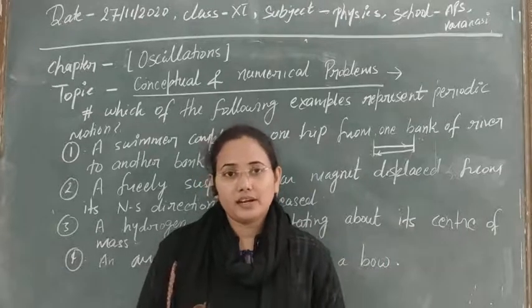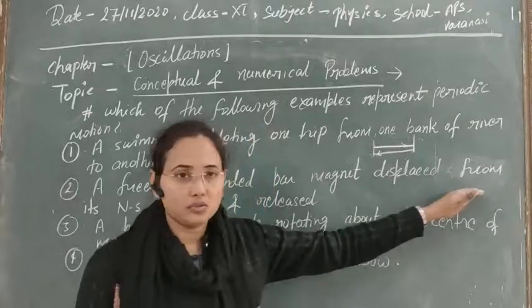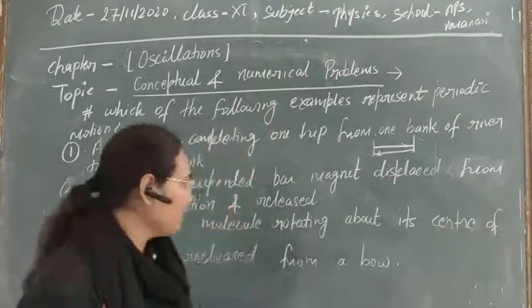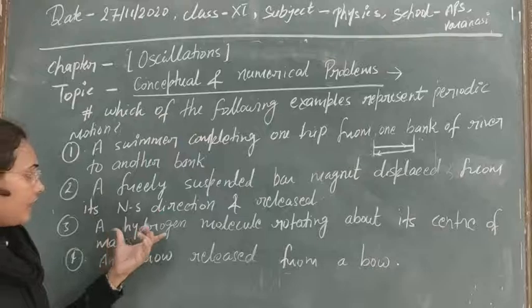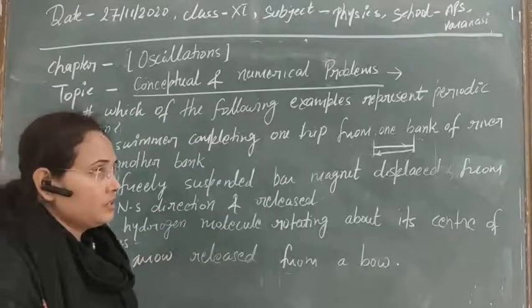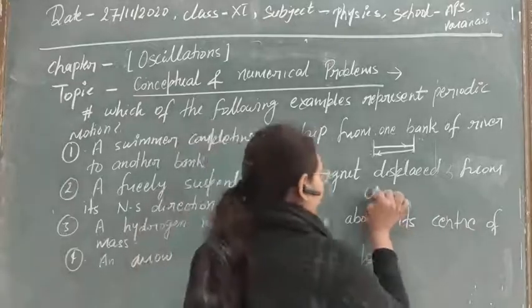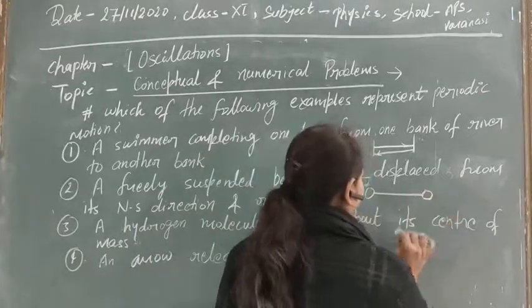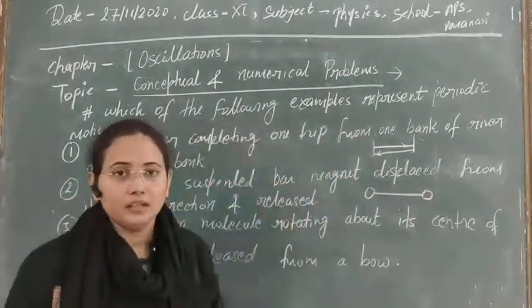So you can understand it very easily. I think there is no problem in this. Next question is that a hydrogen molecule rotating about its center of mass. So suppose we have a diatomic molecule, okay, and here